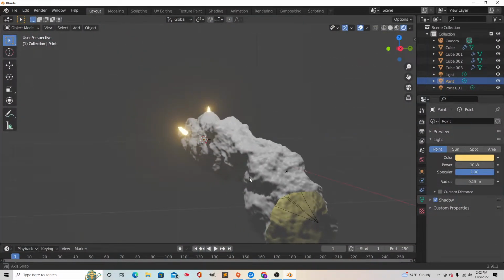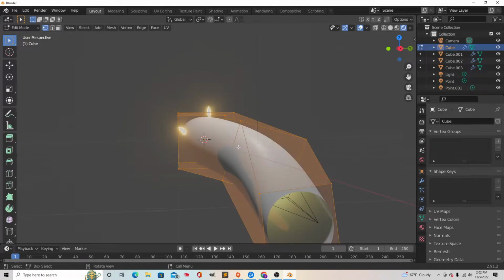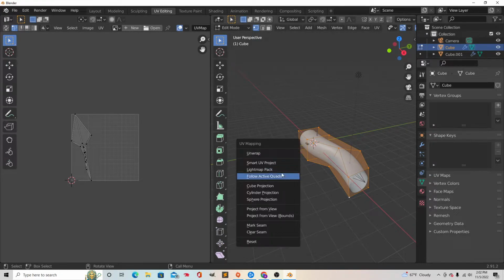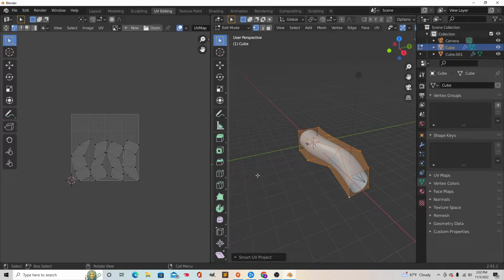That's the beauty about 3D art, is you guys don't have to do something dramatic. Alright, and next what we're going to do is select this, hit A, U, unwrap, go to UV image editor. Naturally what we're going to do is U, unwrap smart. Alright, there you go.